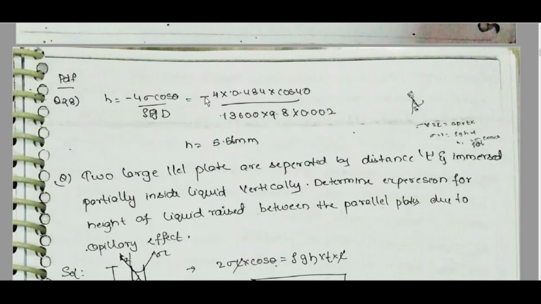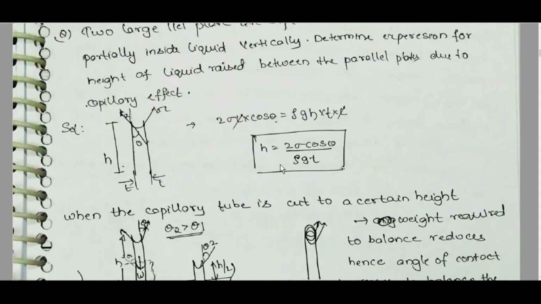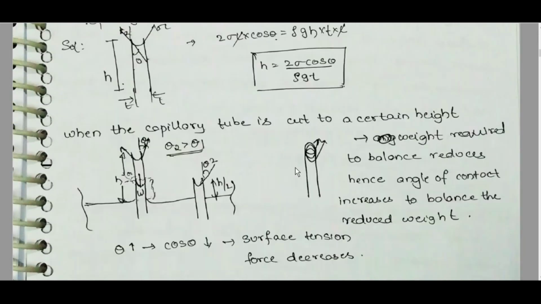Normal question only. For two parallel plates, we can write sigma into L cos theta. If you write it, 2 sigma L cos theta is equal to rho g h into T into L. So h is equal to 2 sigma cos theta by rho g T.